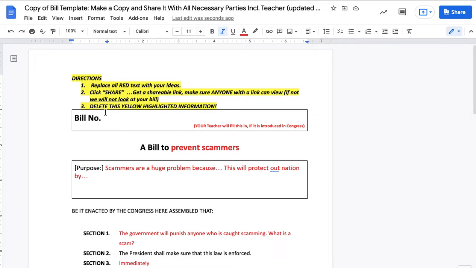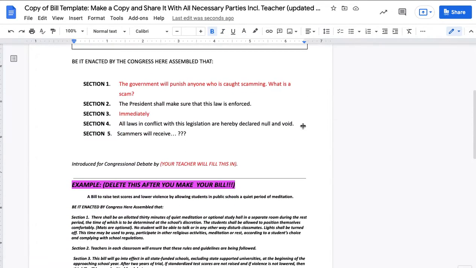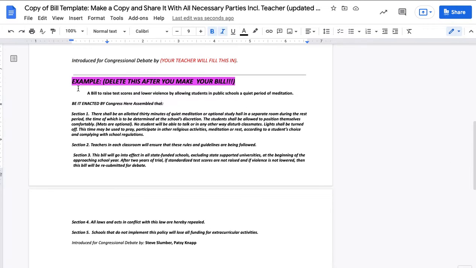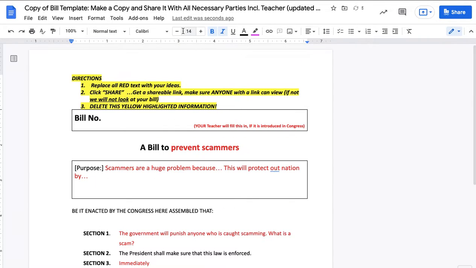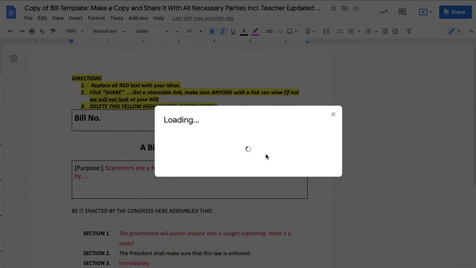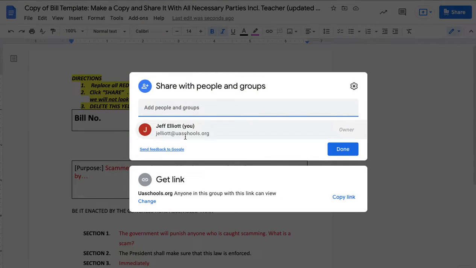We're also going to fill in the bill number if this bill is introduced into Congress, so we'll take care of that. There is an example down here in case you ever need some modeling happening for you. But it says delete this after you make your bill. So I've made my bill. I'm going to delete this. And then it says click share, get a shareable link. Okay, anyone with this link can view.